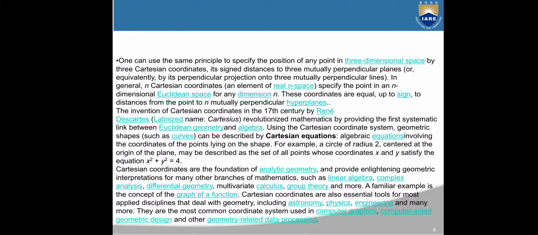Cartesian coordinates are the foundation of analytic geometry and provide enlightening geometric interpretations for many other branches of mathematics, such as linear algebra, complex analysis, and more. A familiar example is the concept of the graph of a function. Cartesian coordinates are also essential tools for most applied disciplines that deal with geometry, including astronomy, physics, engineering, and many more.